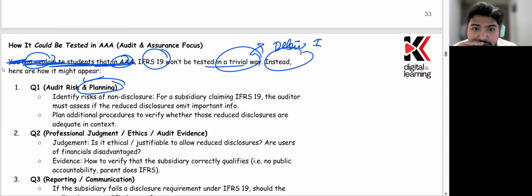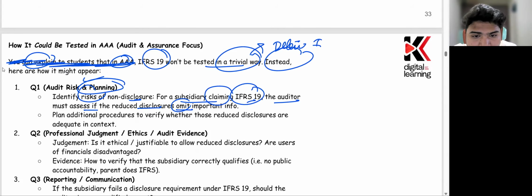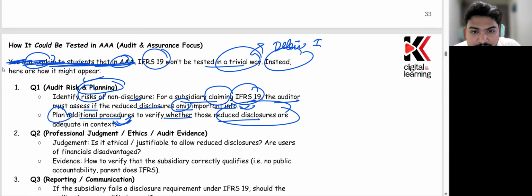In audit risk and planning, it could be possible that you are auditing a parent company, and that parent company has a subsidiary company which does not have any public accountability. So that could be a scenario. Identify risks of non-compliance. For a subsidiary claiming IFRS 19, the auditor must assess whether the reduced disclosure omits important information or not. Plan any additional procedures to verify whether those reduced disclosures are adequate in the context or not. So you have to look at the context as well, right?